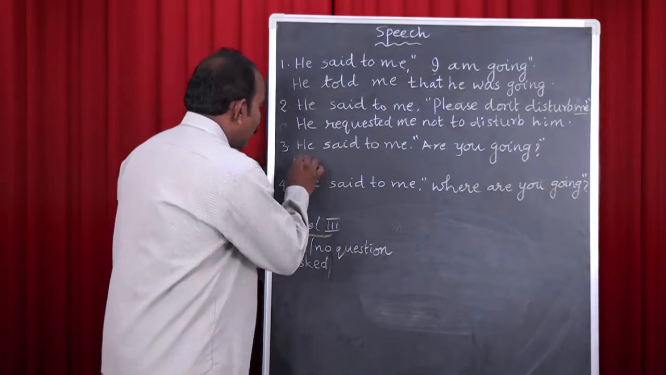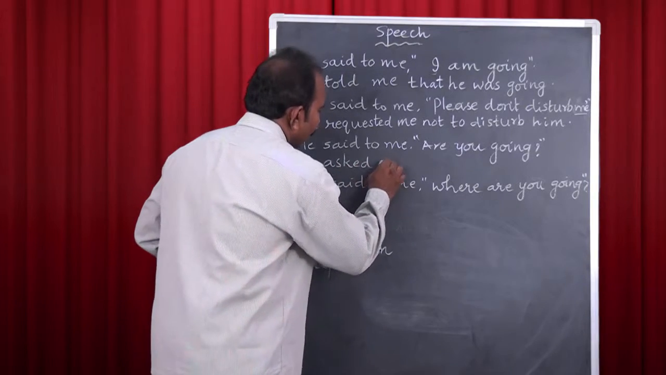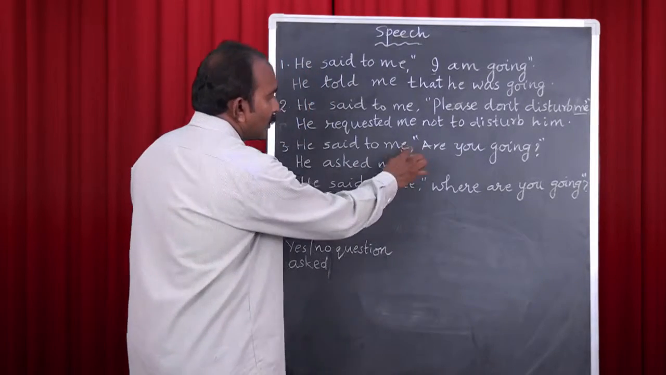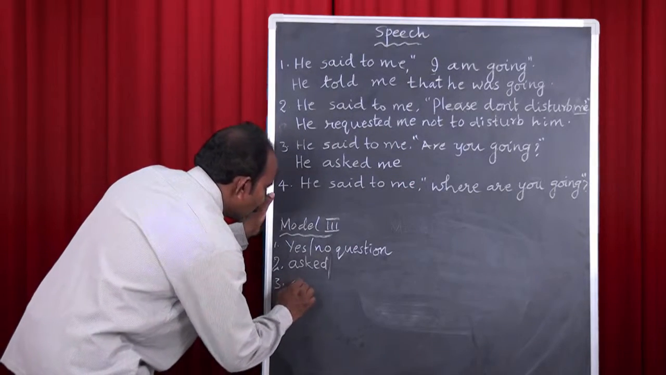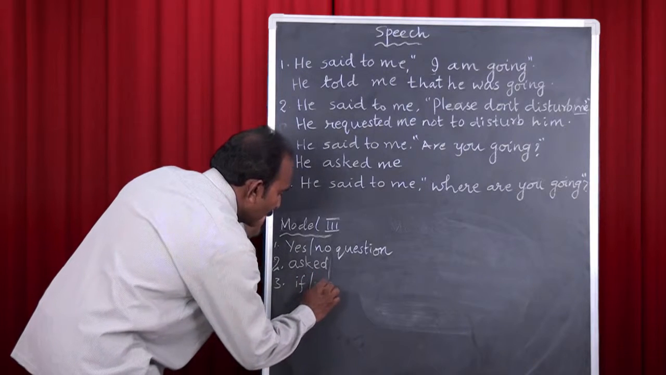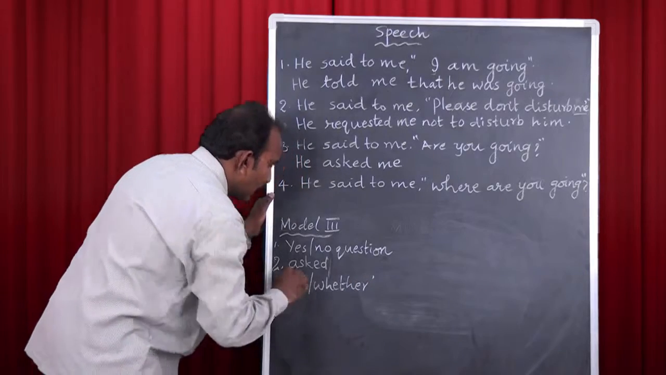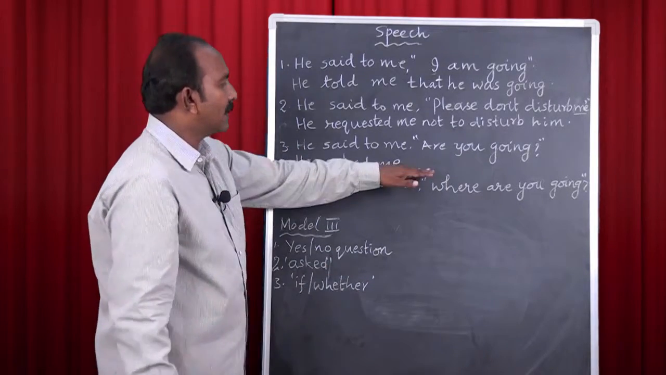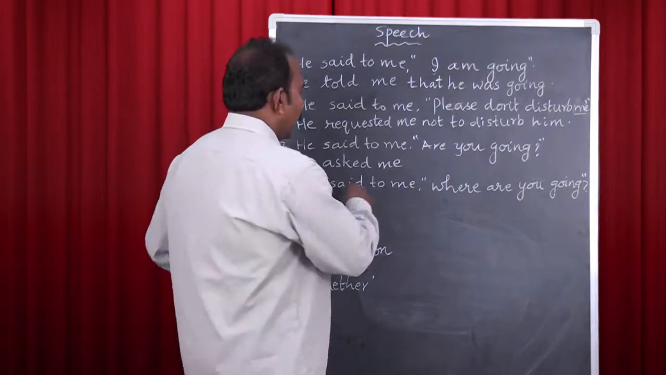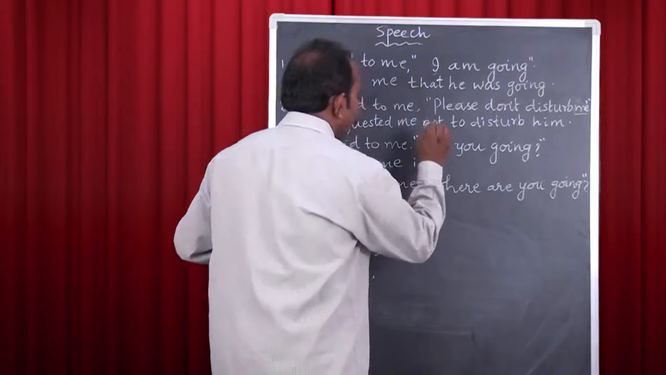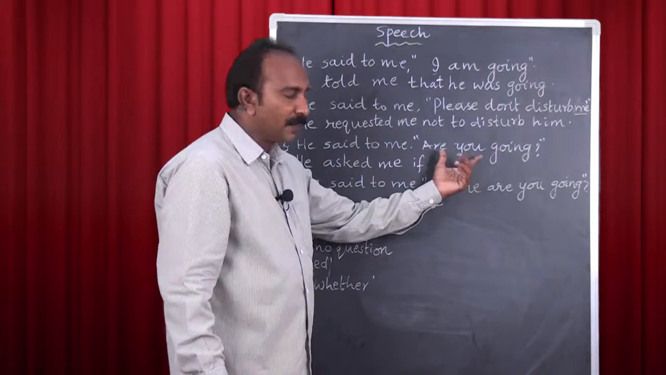Now start writing the answer. He asked me. Now come to the point of the use of linking word. In model 3 we use either if or whether as linking word. If or whether can be used as linking word. So it's better to use if. He asked me if. And now see, here we have a question. It is direct speech, we have a question.